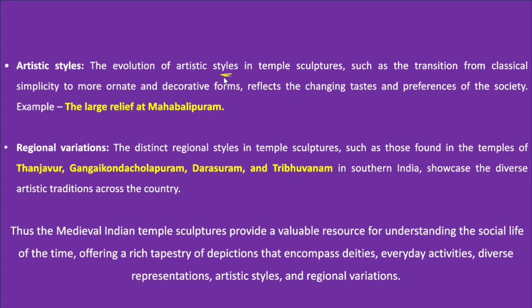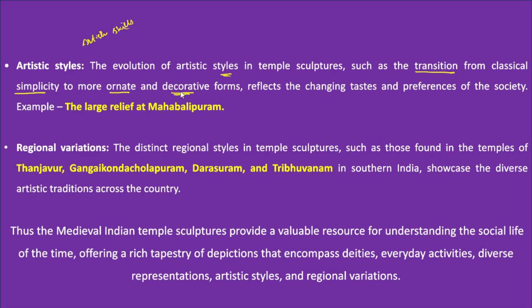In medieval times also, there are several temples and sculptures which represent the artistic skills of the people in that period. You can clearly observe through these sculptures a transition from classical simplicity to more ornate and decorative forms.